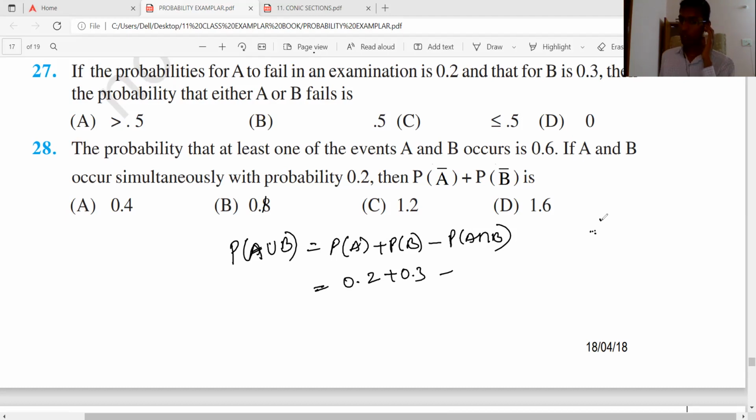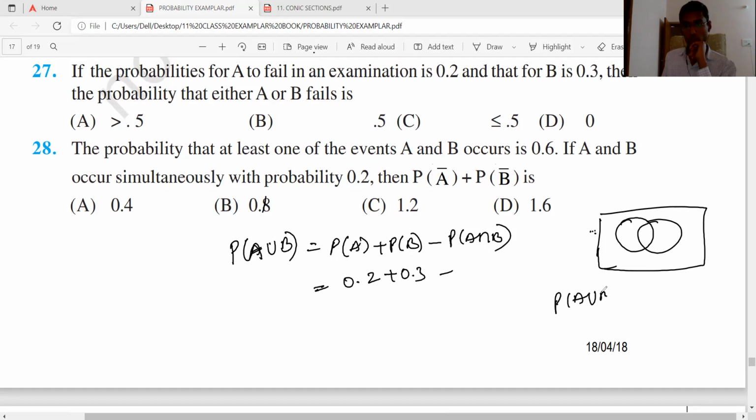Okay, here we'll draw diagrams. Either A or B or both. Actually, what we say is probability of A union B. Or A union B is what? P of A plus P of B minus probability of A intersection B.